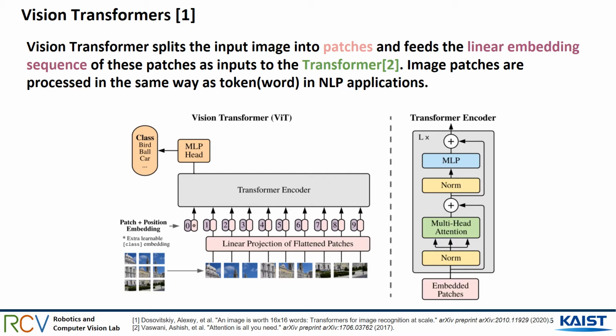This layer divides the image into a series of non-overlapping patches and then uses a linear projection to reconstruct the image. That is, ViT feeds the linear embedding sequence of these patches as inputs to the transformer. This is obtained by a process known as two-dimensional convolution, in which the number of filters decides the hidden scale of the sequence input to the transformer. Additionally, ViT prefixes the input with a separate CLS token whose representation is used for final classification.